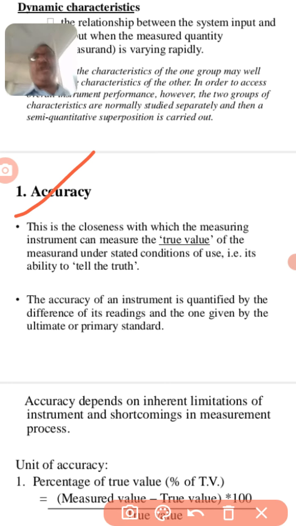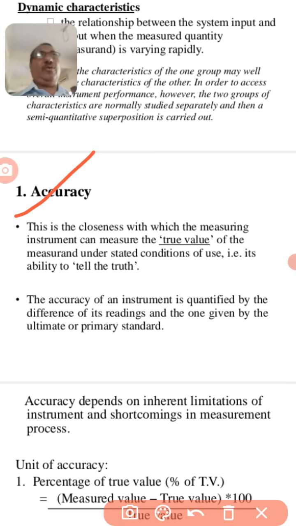Suppose my input is 1 volt and measurement is showing 0.99 volt. So from actual reading, how accurate is this 0.99? That means it is 99% accurate reading. It is not 100% accurate. If I am connecting 1 volt and I am getting on the instrument 1 volt exactly, then it is 100% accurate, otherwise no.